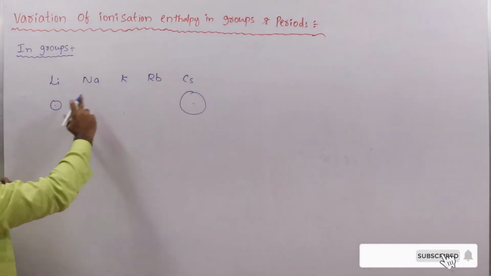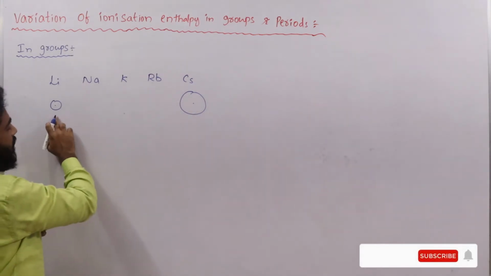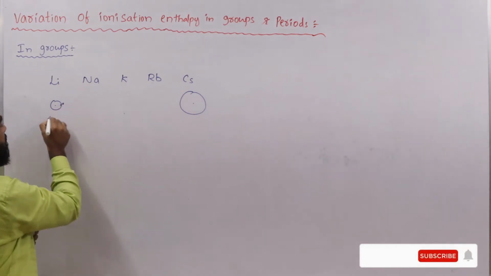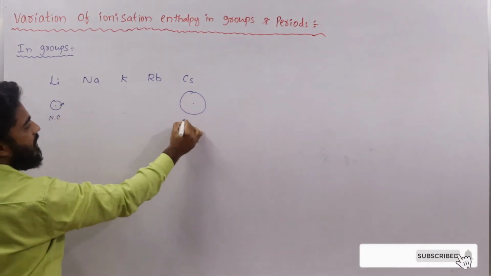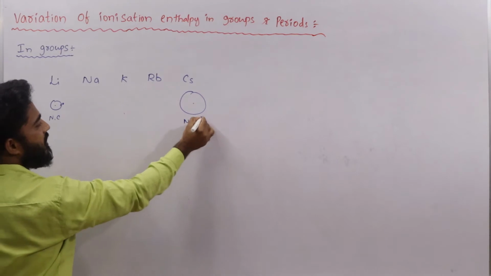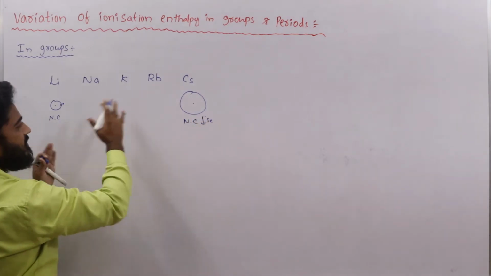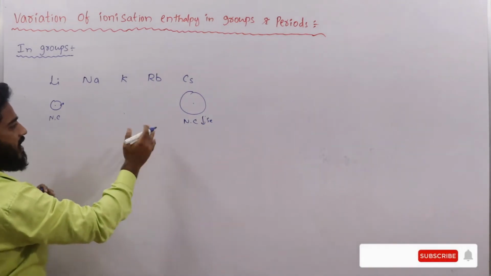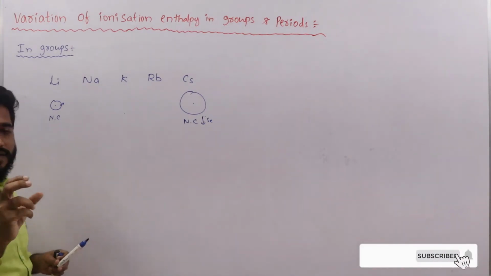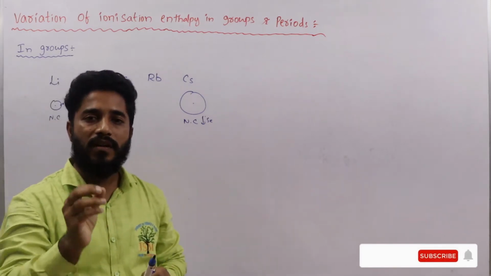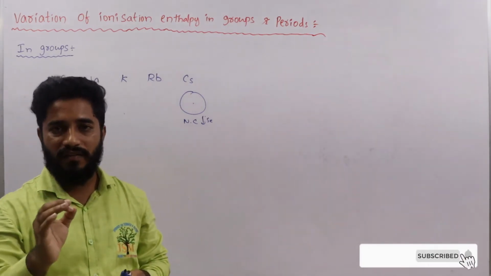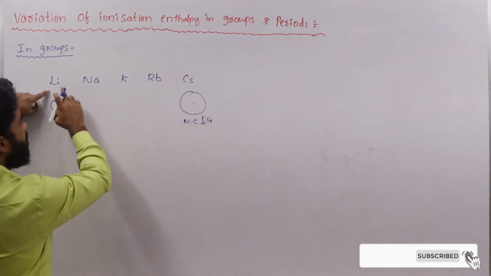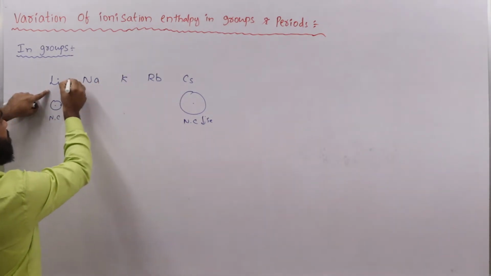When atomic size increases, nuclear charge decreases, because size increases. So the amount of energy required to remove the outermost electron is very less. That's why from lithium to cesium ionization energy decreases.